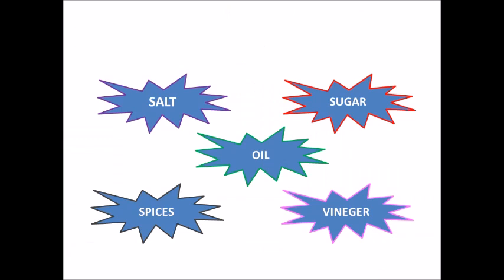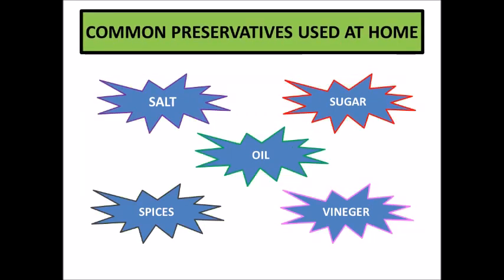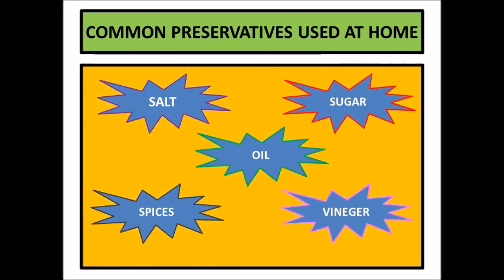Now we will tell you about the common preservatives used at home. They are namely salt, sugar, oil, spices, and vinegar. These naturally available items not just add taste to the food item but also preserve it from getting spoiled because they inhibit the growth of microorganisms by extracting the extra moisture present in the food item.